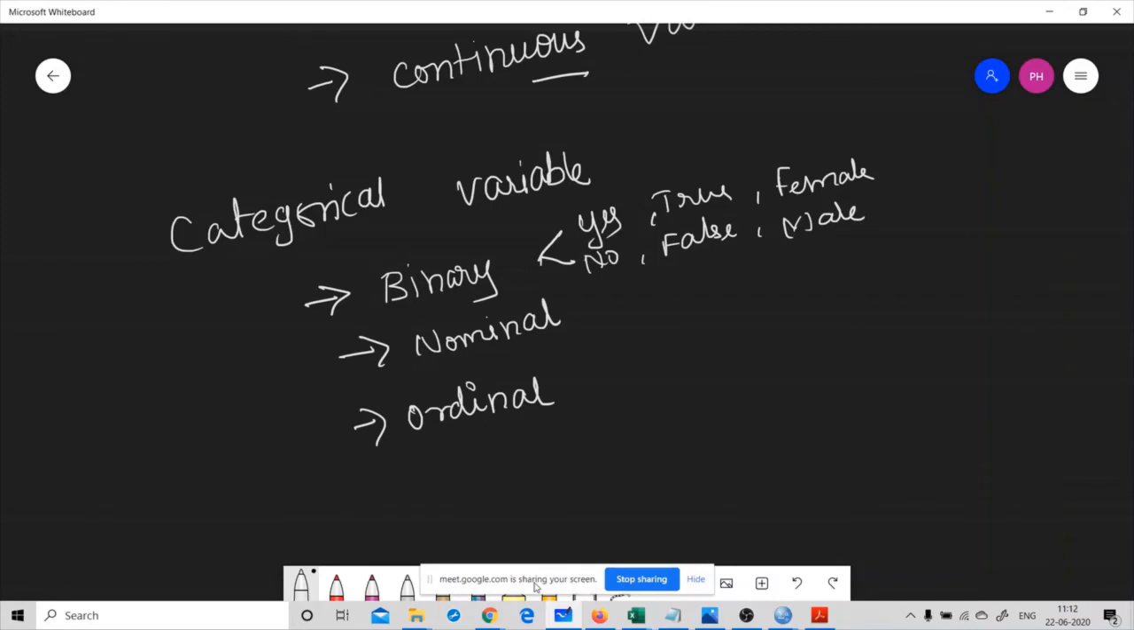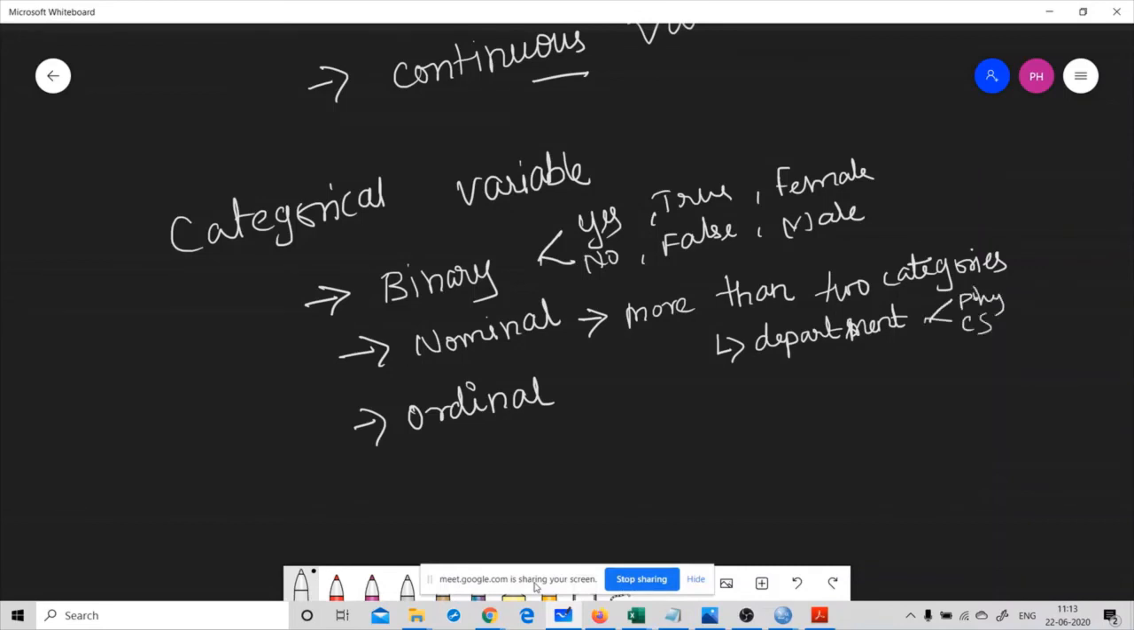So what is meant by nominal variable? This nominal variable should have more than two categories. For example, if you are choosing college departments, each college might have many different departments like physics, computer science, chemistry, EC, EEE. So this is one type of nominal variable.